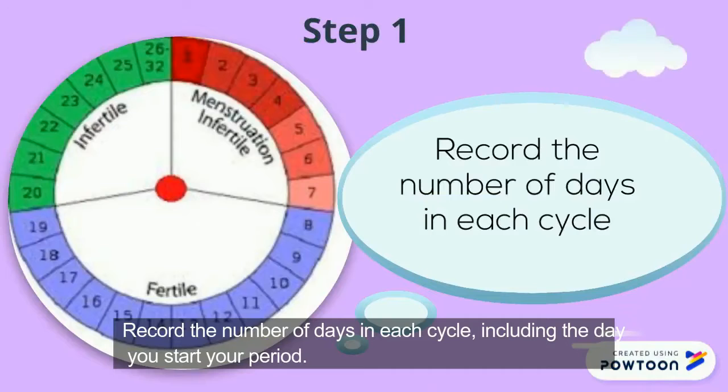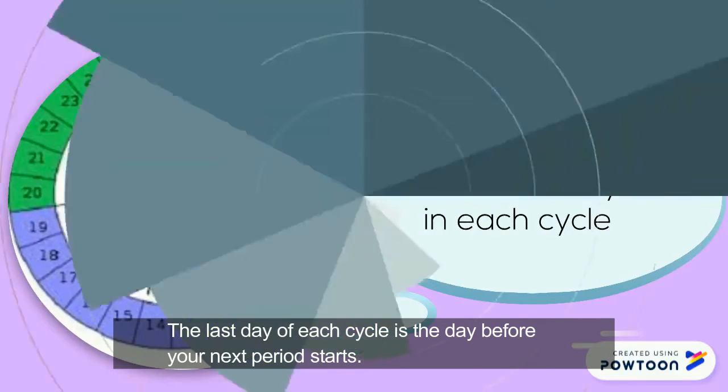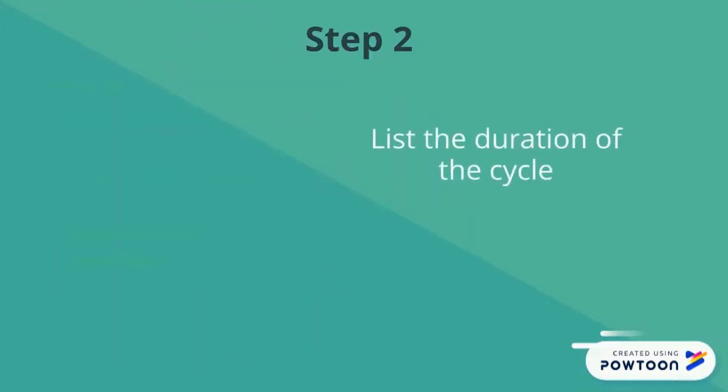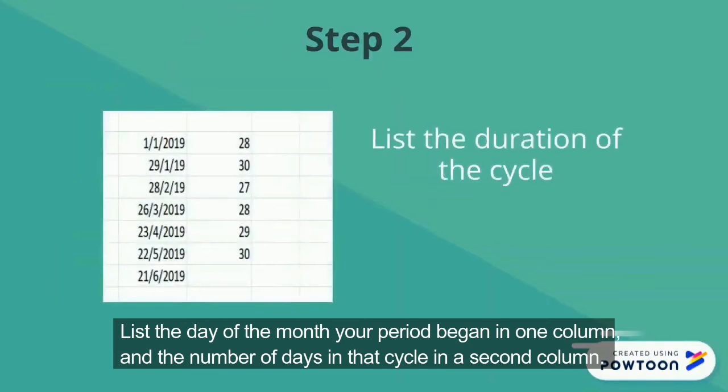First, record the number of days in each cycle, including the day you start your period. The last day of each cycle is the day before your next period starts. Next, list the day of the month your period began in one column, and the number of days in that cycle in a second column.